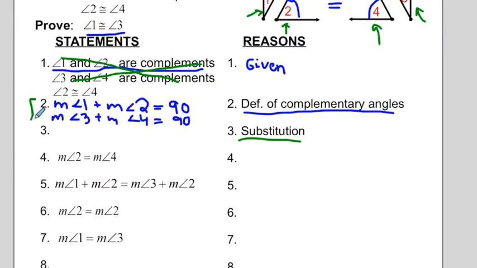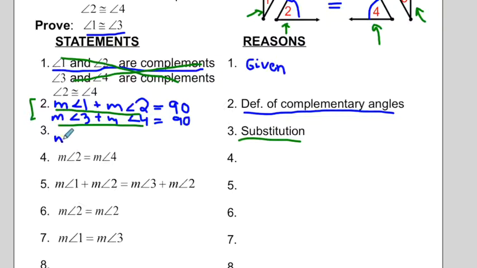What could we substitute in this statement for each other? Well, I think it's clear to see that we could say 90 equals 90, but that wouldn't really help us. But because both of these sums of angles, measure of angle 1 plus measure of angle 2 and measure of angle 3 plus measure of angle 4, both equal 90, then that means that we can set them equal to each other. So here's what I mean.